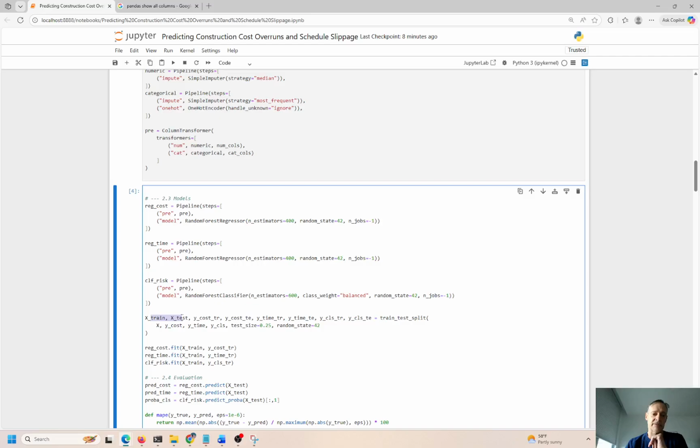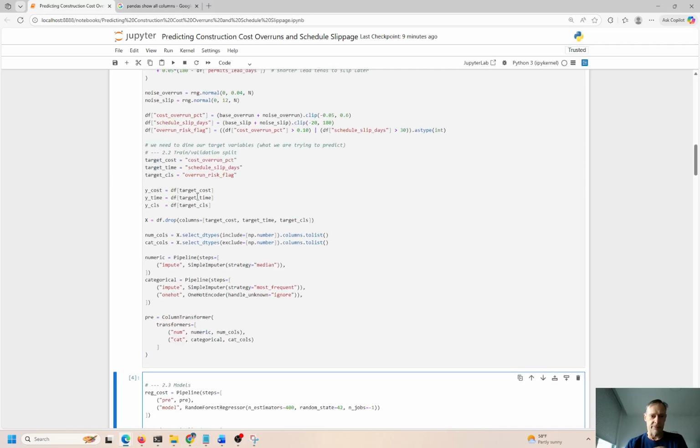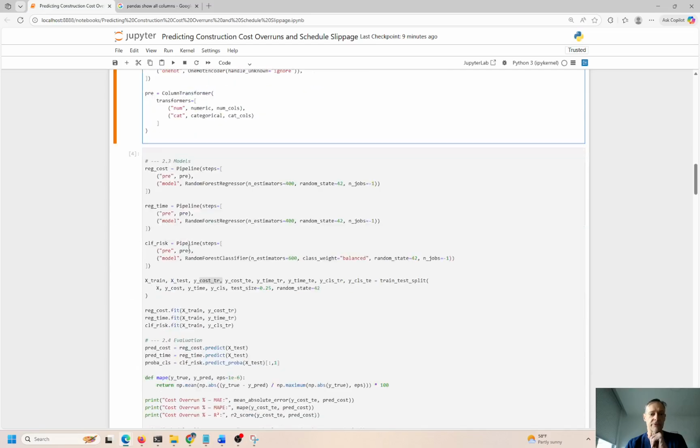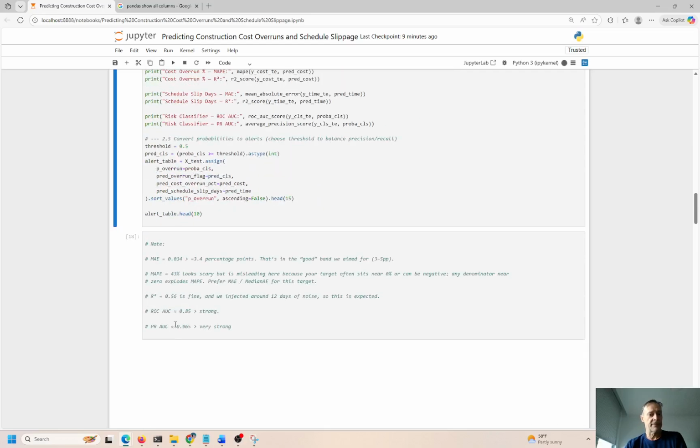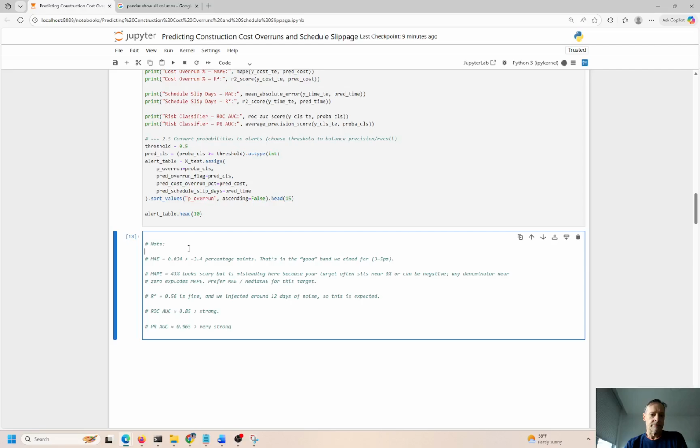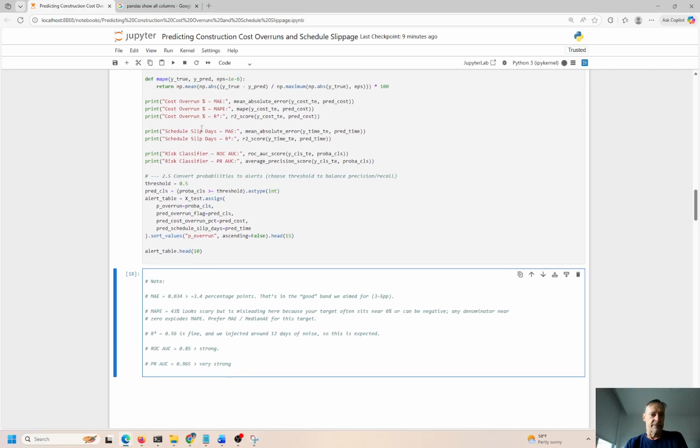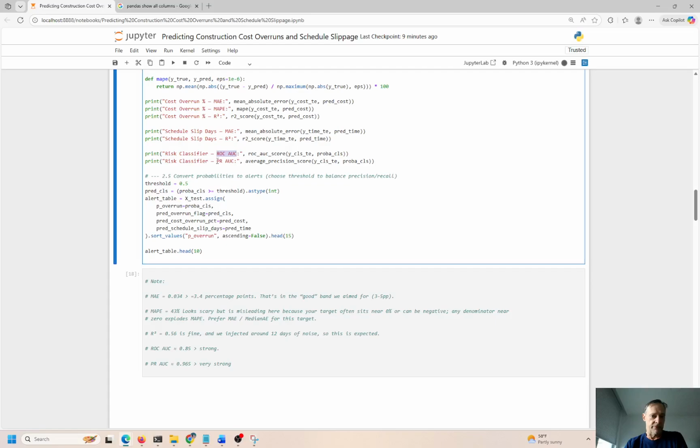So there's the X train, X test, Y train, Y test. We have the cost, the time of the year, and all these variables that we set over here. These are the three target variables. So let's go ahead and run this and see what the data frame looks like. Okay, and yeah, again, we're looking at mean average error, R squared, area under the curve, and the precision.